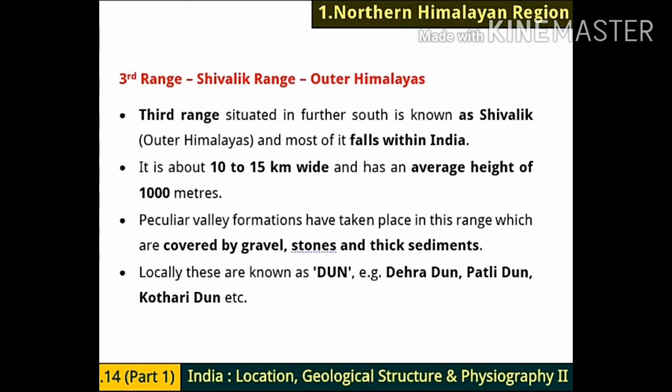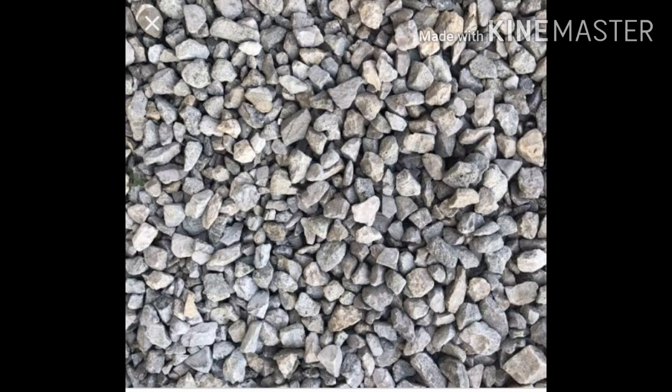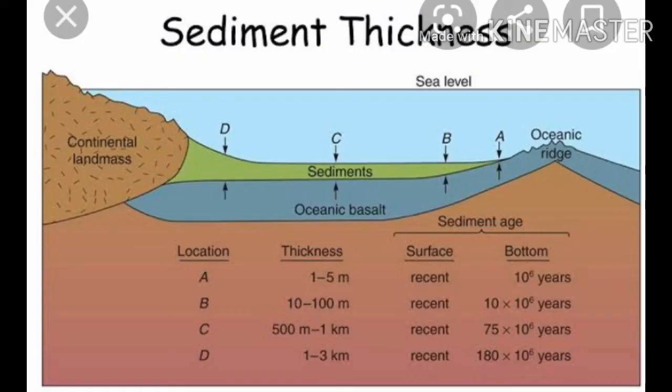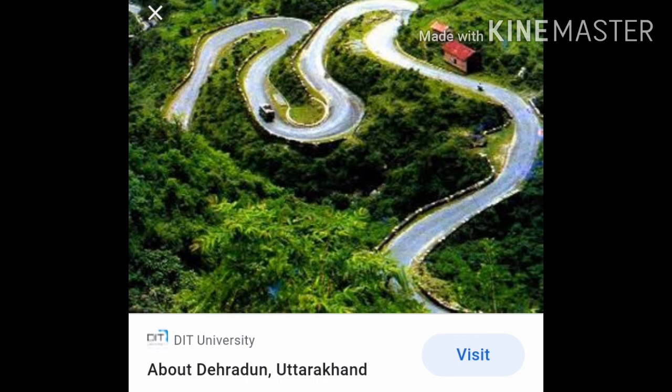See, now it is about 10 to 15 kilometers wide. It's not much, 10 to 15 kilometers wide, and has an average height of 1000 meters. See, now peculiar valley formations have taken place in this range, which are covered by gravel, stones and thick sediments. So many valley formations are there, and which are full of what? Three names are given over here. See, first one, gravel, it means very small stones. Then stones bigger than that, and thick sediments. Here thick sediments means the elements which make the soil fertile. Locally these are known as dun. For example, Dehradun, Patli Dun, Kothari Dun, etc.